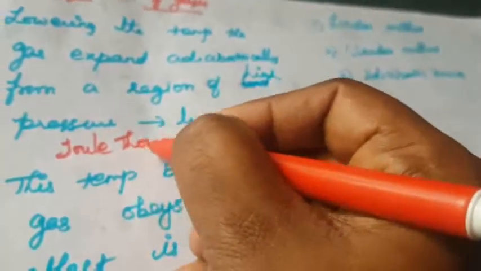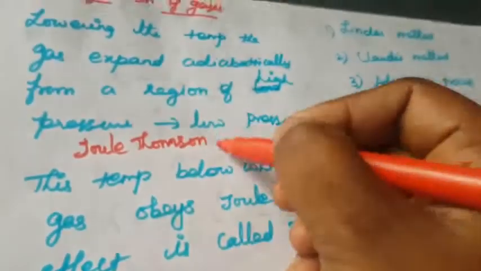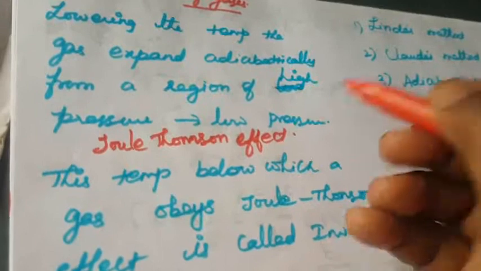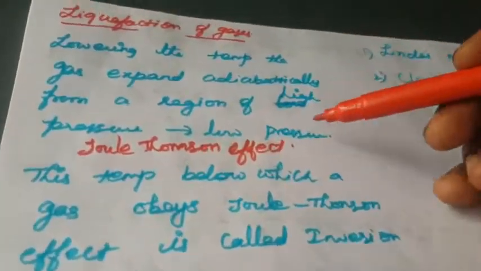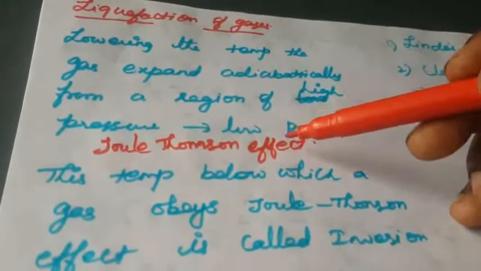Joule-Thomson effect. Okay, very important question. Joule-Thomson effect: when a gas expands adiabatically from a region of high pressure to a region of low pressure, that is called the Joule-Thomson effect.